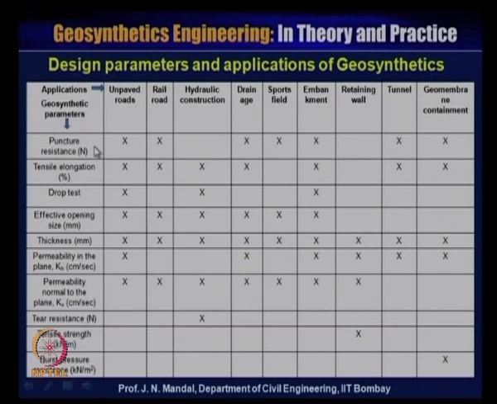These are the properties we should know: the puncture resistance of the geosynthetic, tensile strength or elongation, drop test, effective opening size or apparent opening size of the geotextile material, the thickness of the geosynthetic material, the permeability in plane, the permeability normal to the plane, the tear resistance, the tensile strength of the material, and also the burst pressure. Puncture strength is required for unpaved road, railroad, drainage, sports field, embankment, tunnel and geomembrane containment.